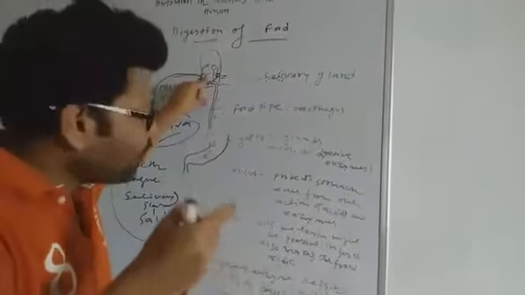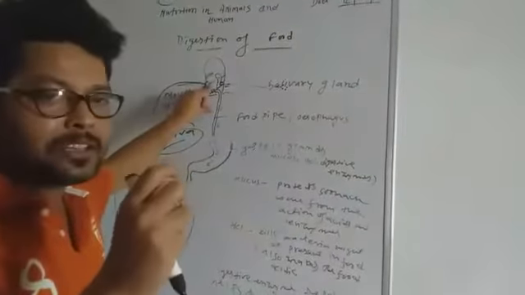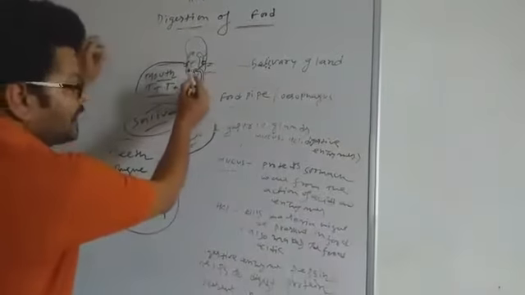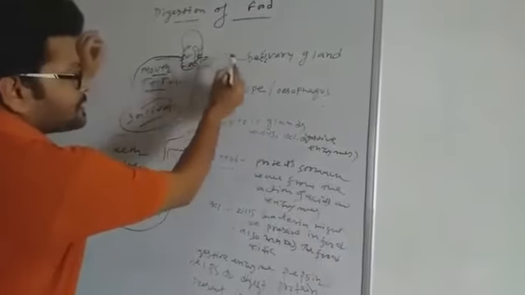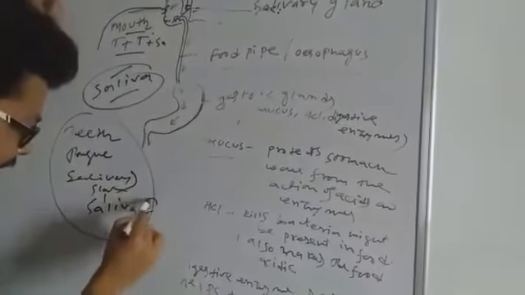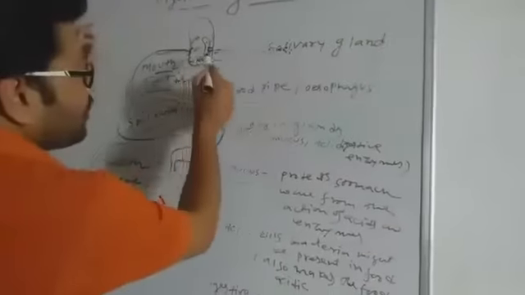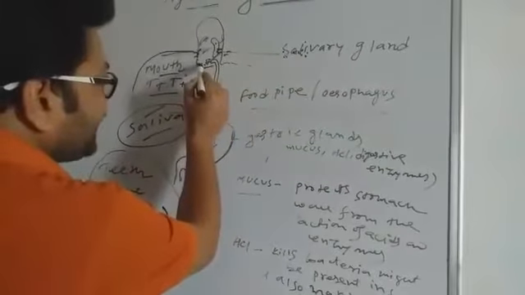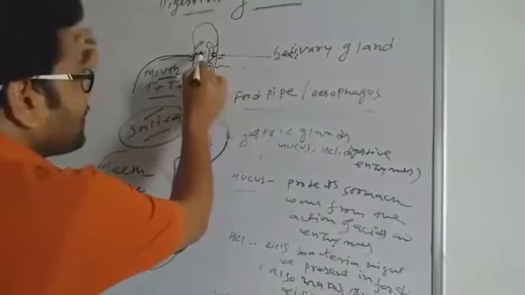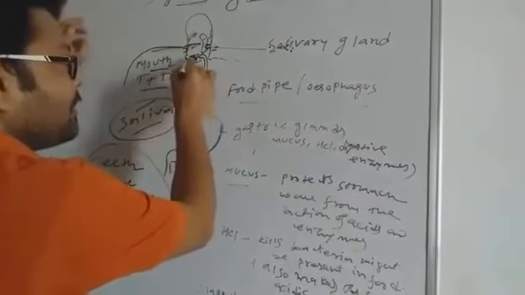After that, molars and premolars chew and grind the food. When they grind the food, saliva is secreted through the salivary glands. Saliva is a fluid. So the chewed and ground food is mixed with saliva. Then the tongue helps to mix the food with saliva.